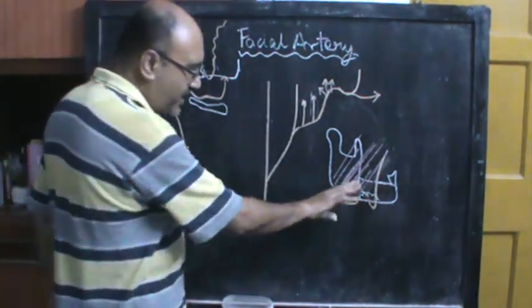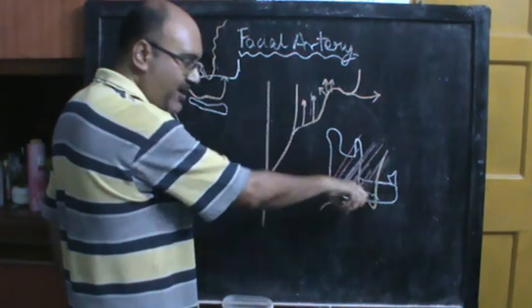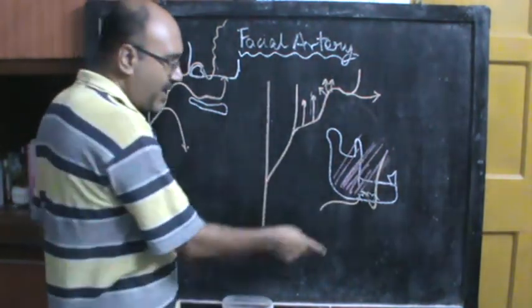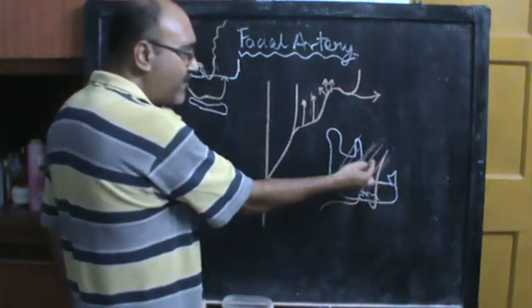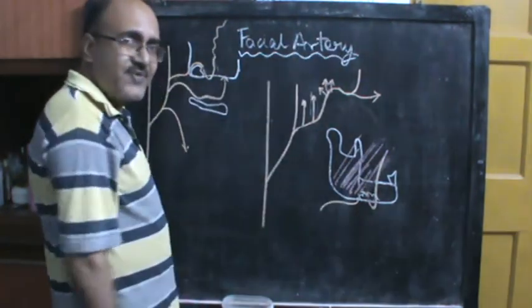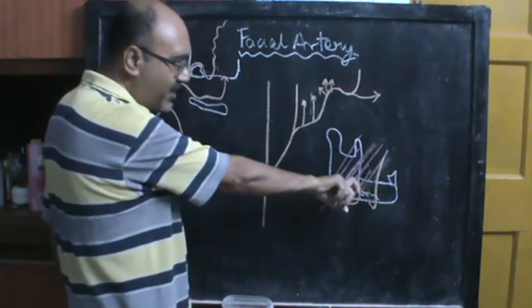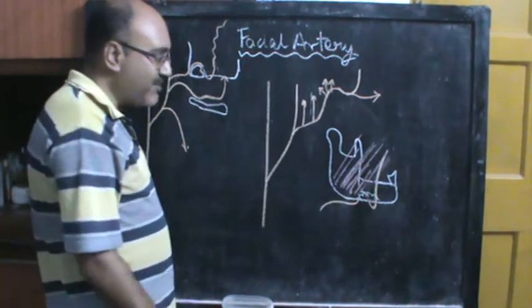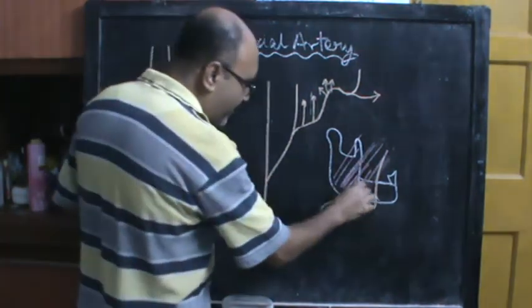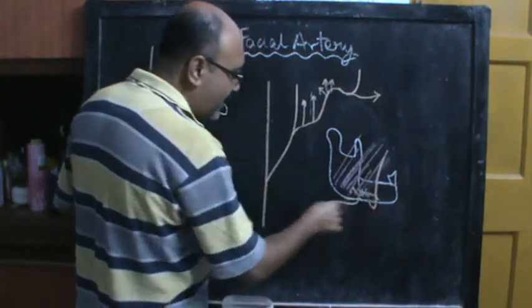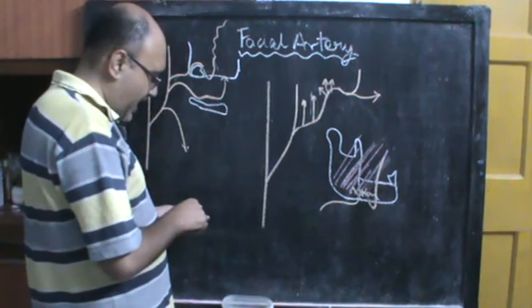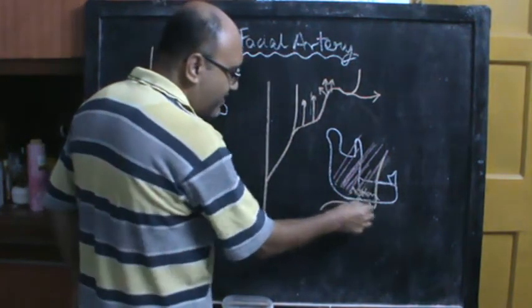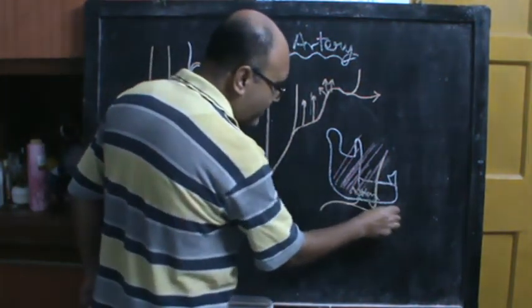Now when it is going deep to the mandible and it is curving around the submandibular salivary gland and then again coming out beneath the lower border and then hooking around the mandible and then going up into the face, it has curved around the posterior surface of the submandibular salivary gland. It is at that point that it has given multiple glandular branches supplying the submandibular salivary gland, and before it gives these branches it has given the submental artery.